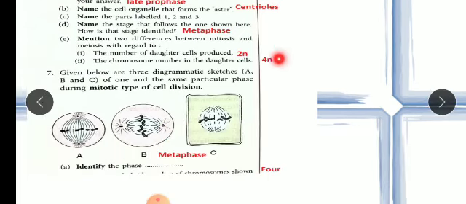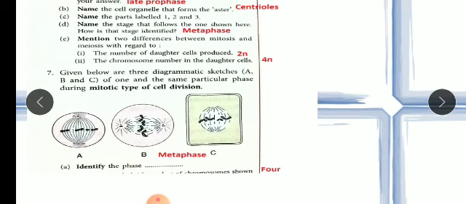Now 7th question, you can see 3 cells they have given. Okay, A, B and C, and they are showing mitotic cell division. So based on that, always remember, as I said, that A and B are circular, or you can say the outline is circular. Okay, but in the C part, this is a plant cell. Why? Because you can say a double membrane outline is given, means there is a cell wall, and it is rectangular. Always remember that a plant cell can be rectangular or polygonal, not circular. In the exams they will not give you a circular diagram for a plant cell. So like this, small things you can easily remember.